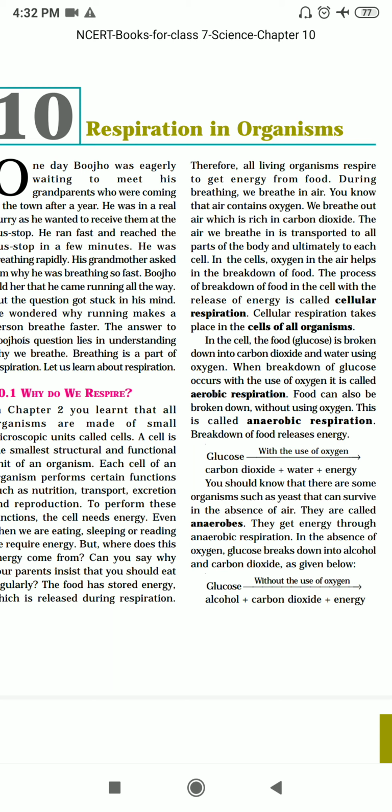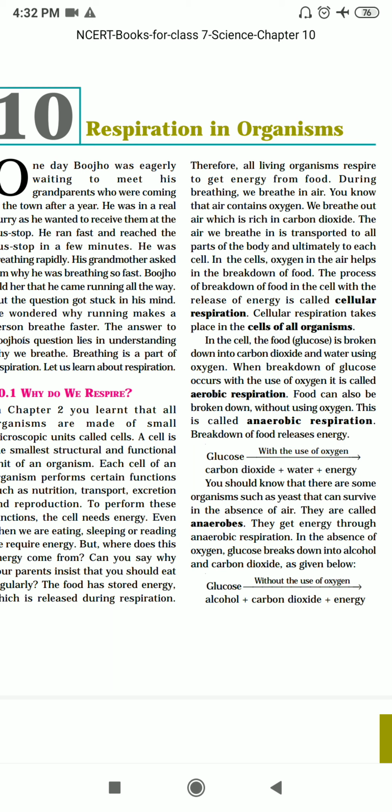And it is a very important process because we living organisms need large amount of energy for various purposes. We need it for nutrition, for transportation, for excretion, reproduction. For all these purposes we need energy. And not only for all these purposes, which take place inside the body, but whatever you do, you play, you work, you jump, you dance, run, so many activities, even while sleeping. It is not like that when the person sleeps our body does not require energy. Even while sleeping also we need energy.